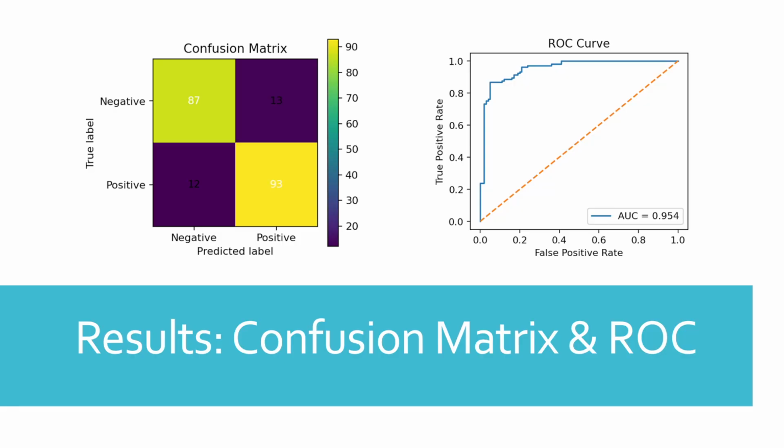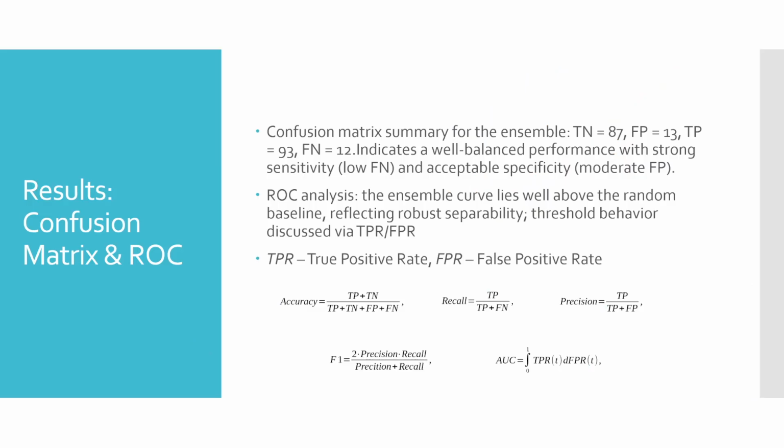The ROC curve lies clearly above the diagonal with AUC 0.949, indicating solid separability across thresholds. Threshold tuning can be adapted to context, more sensitivity for early screening or more specificity for confirmatory scenarios, without retraining the models.